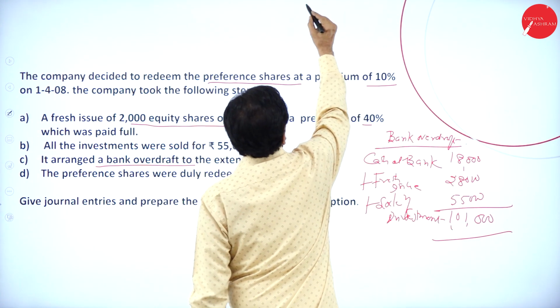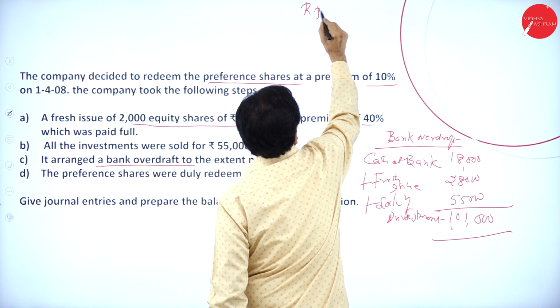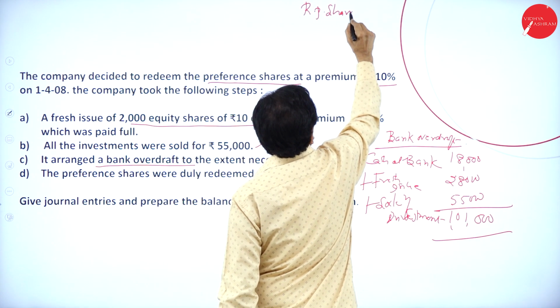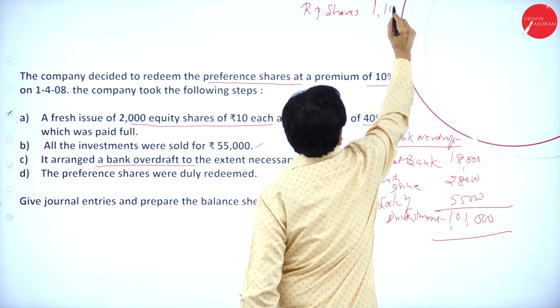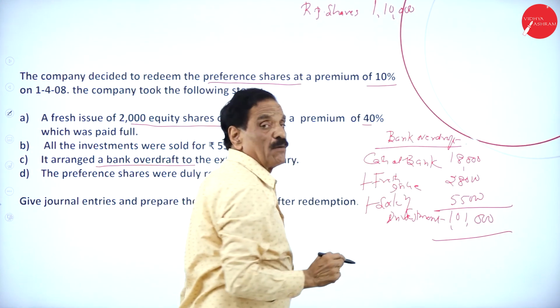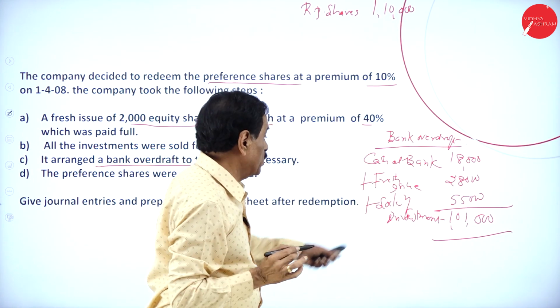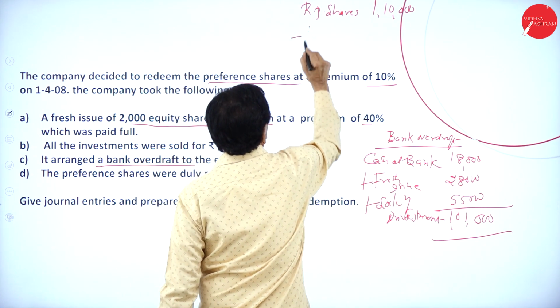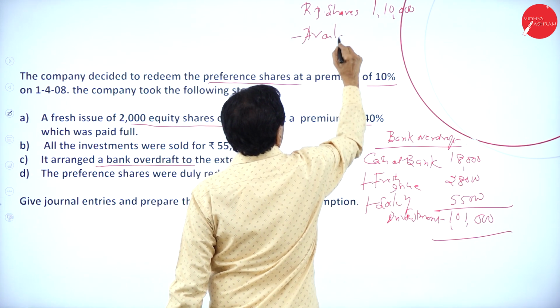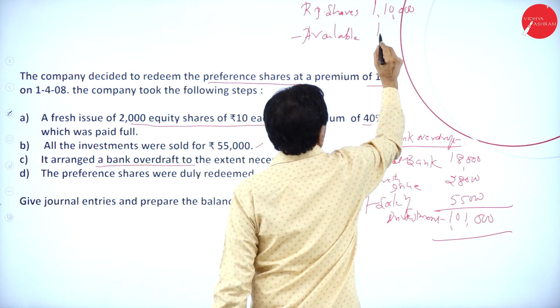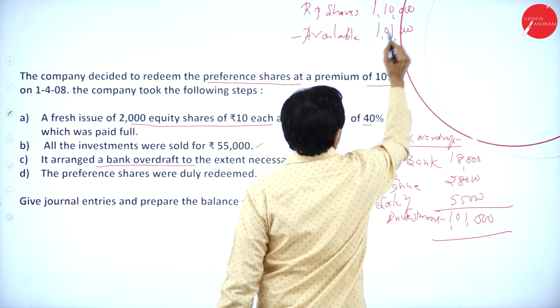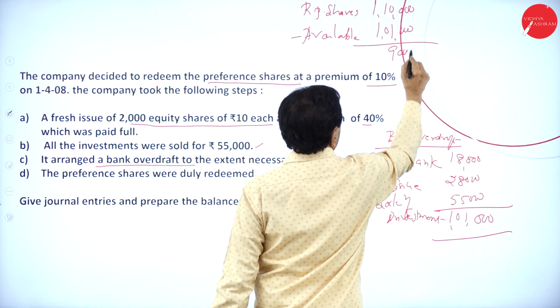So for the redeemable preference shares, 1,10,000 is to be paid. 1,10,000 minus the available 1,01,000, so 9,000 is the shortage.